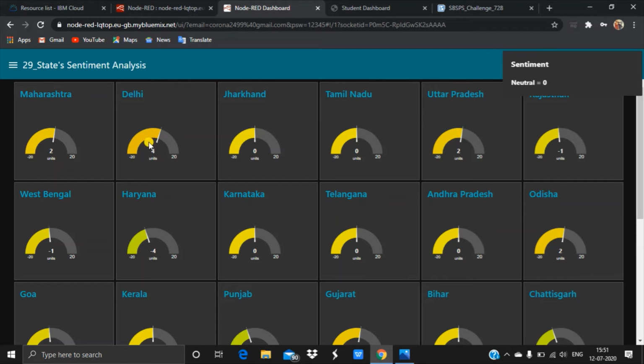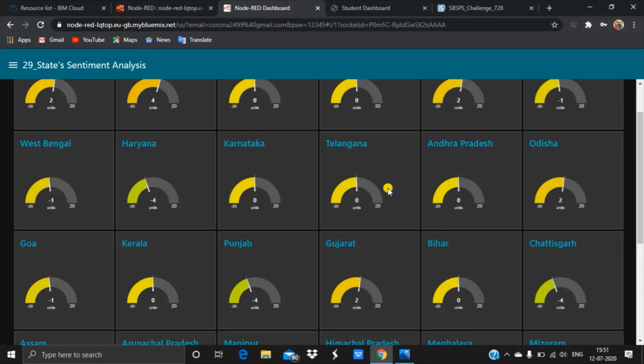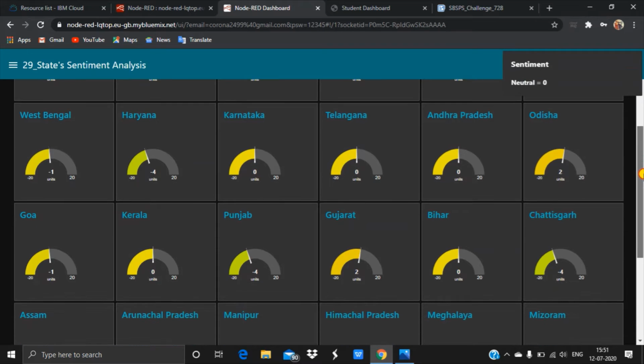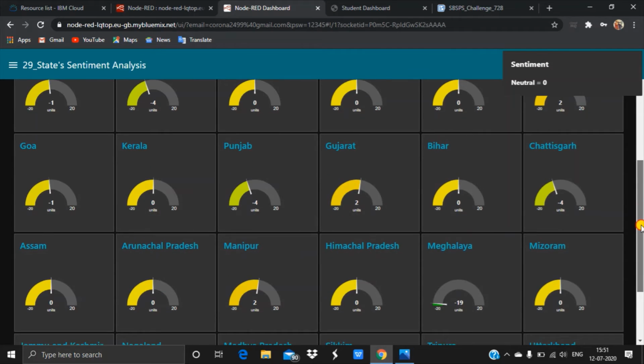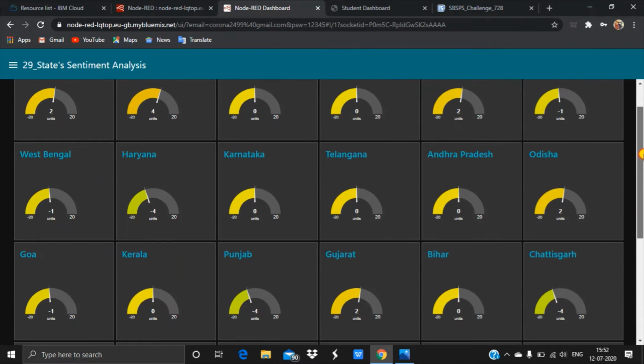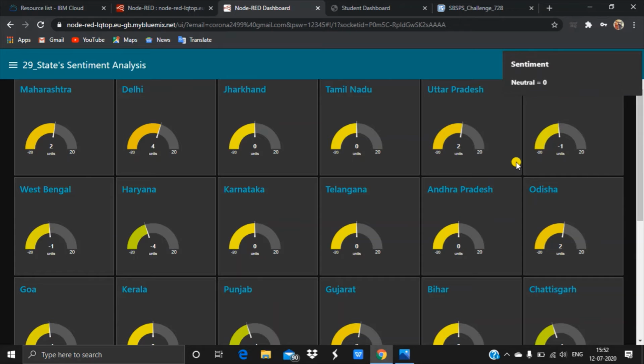You can see Maharashtra, Tamil Nadu, Uttar Pradesh, Rajasthan, West Bengal, Haryana, Karnataka, Telangana, Andhra Pradesh, Odisha, Goa, Kerala, Punjab, Gujarat. You can see all the 29 states here. From this, you can get the data about the sentiment in each and every state.